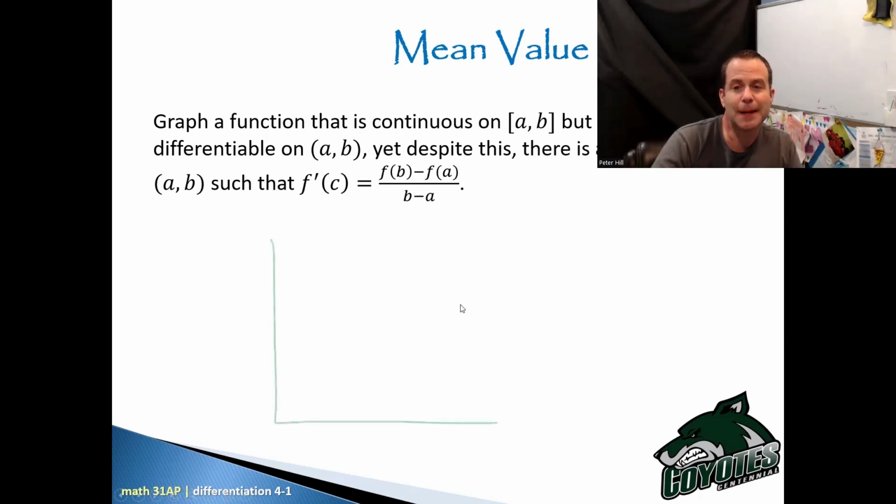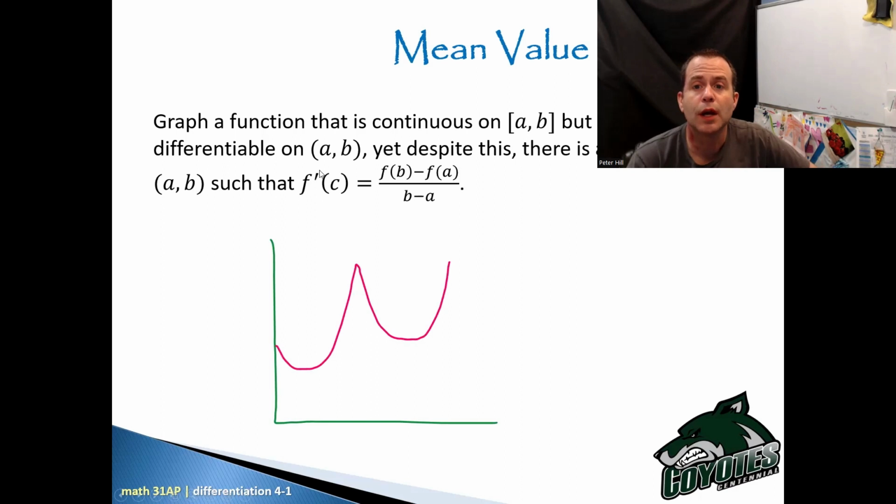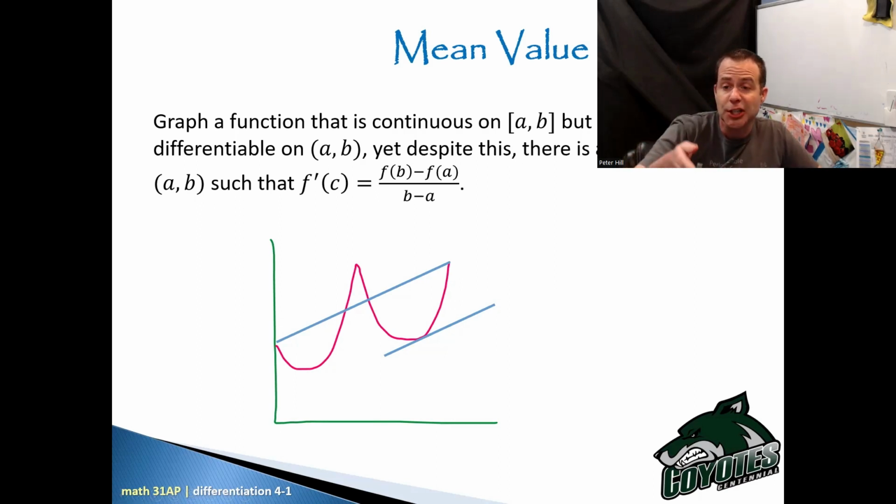Okay, so here's my picture. It had to not be differentiable, so I put a kink in the graph right here. That means I'm not differentiable from A to B. But if I looked at the average slope from A to B, it would look like that. And I can definitely find another parallel line. I could probably find another one right around here. But for sure, I have at least one point on that graph, point C we're calling it, such that the instantaneous rate of change at C is the same as the average rate of change from A to B.